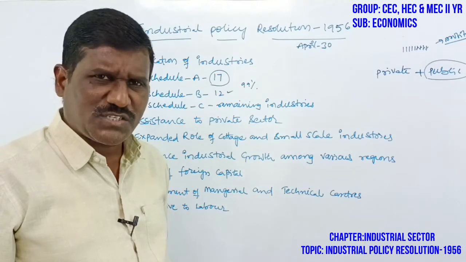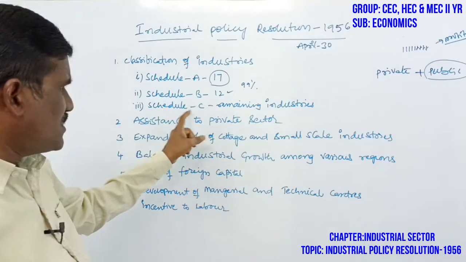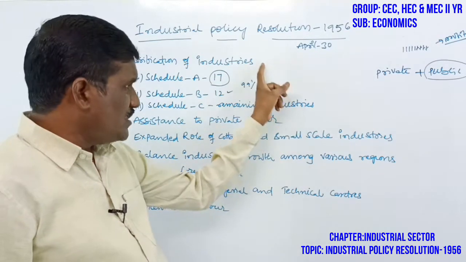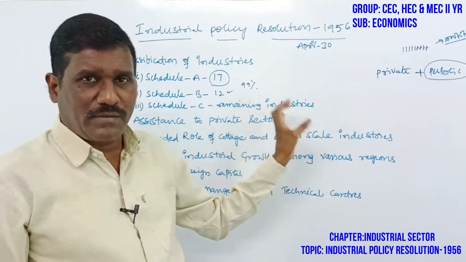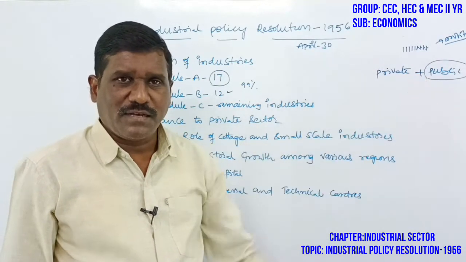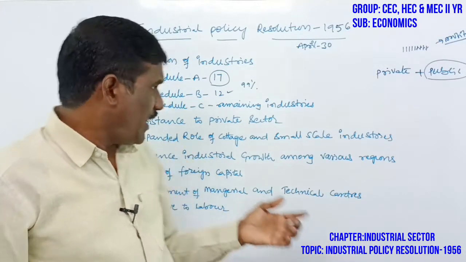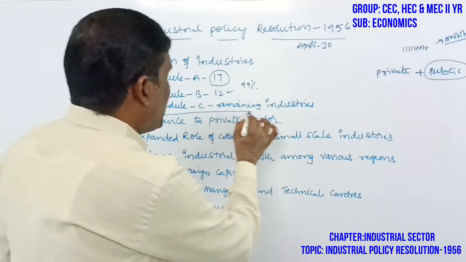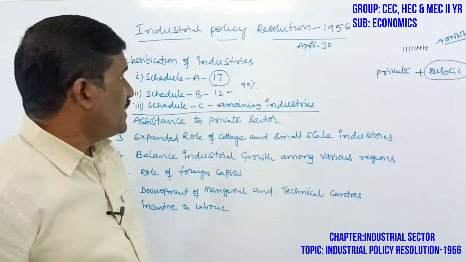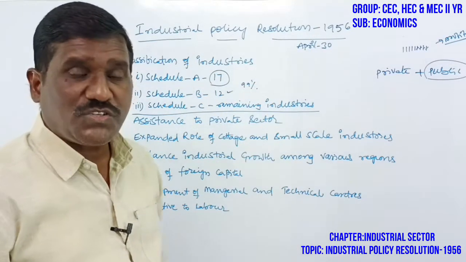The remaining industries, those left by Scheduled A and Scheduled B, come under Schedule C, which is a useless sector. So this is the classification of industries according to the Industrial Policy Resolution 1956.